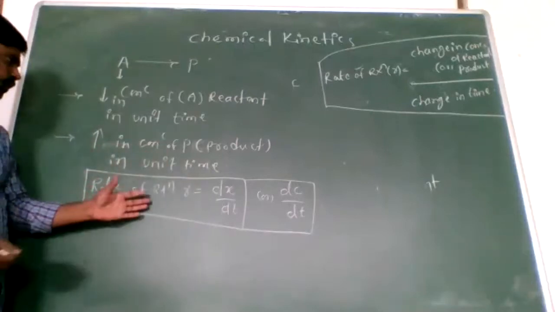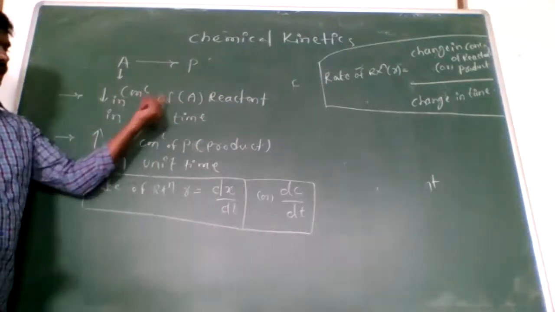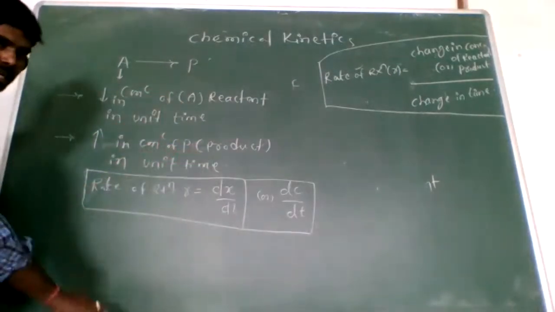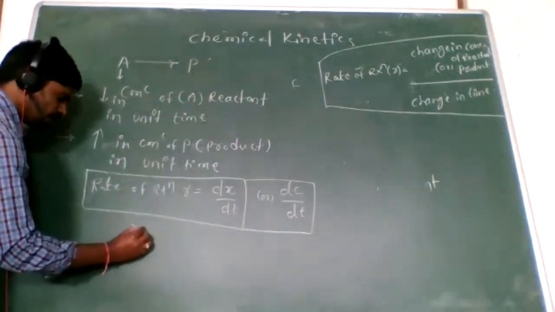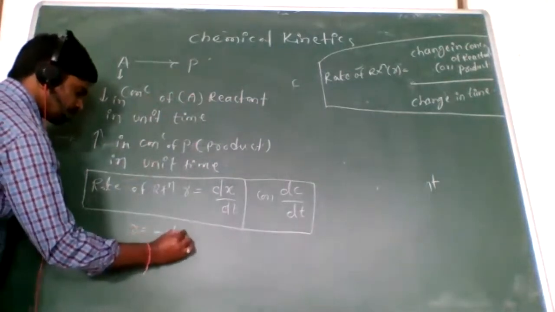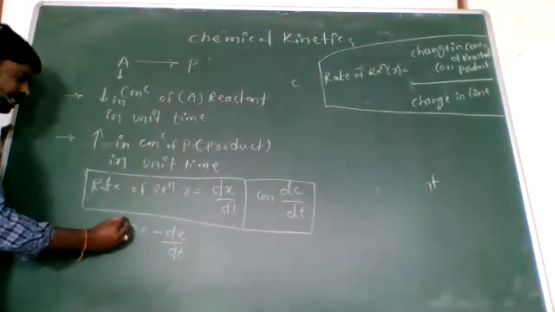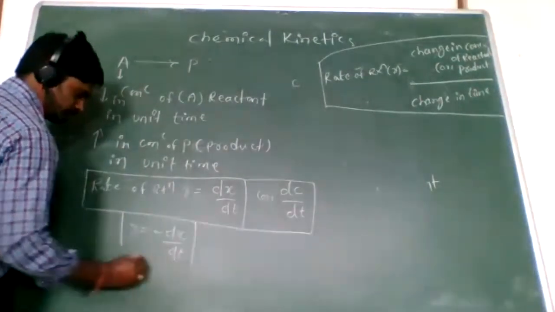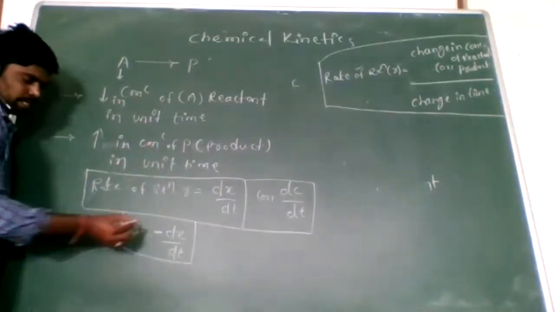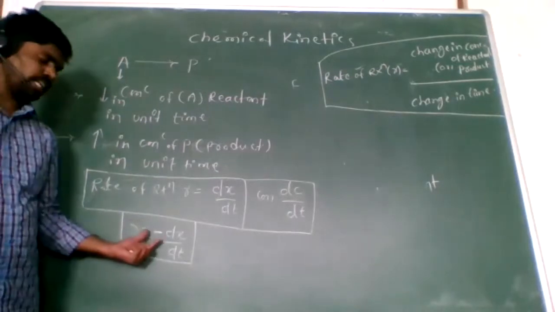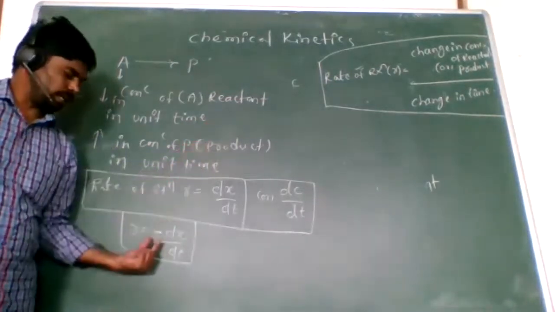Now see how we can write the rate of reaction for the reactants and for the products. I'm writing for the reactants: R equal to minus dx by dt. The minus indicates the decrease in concentration of reactant.